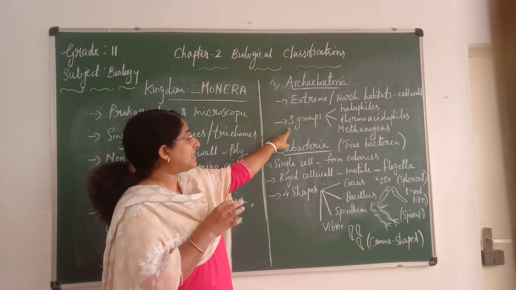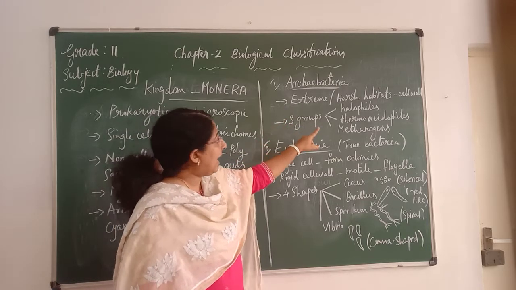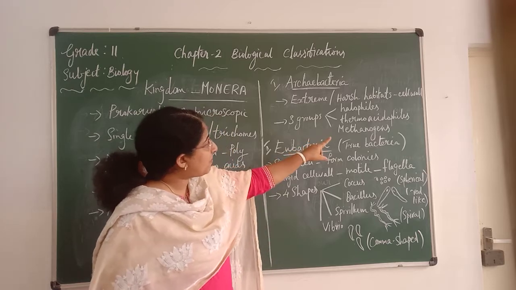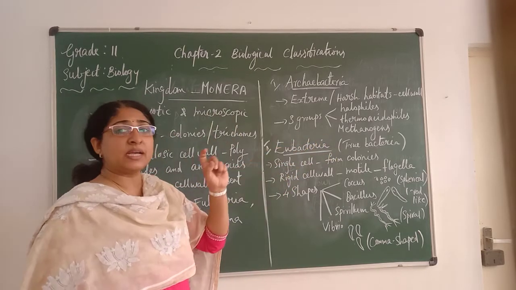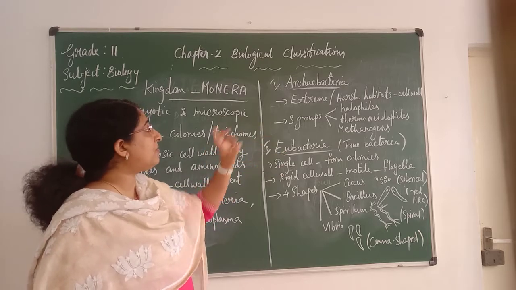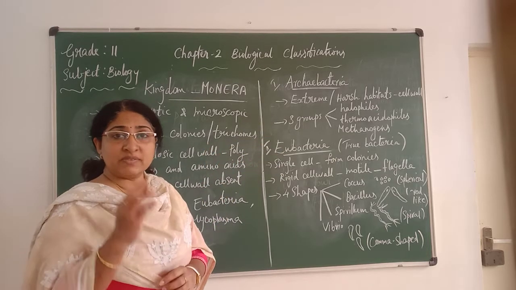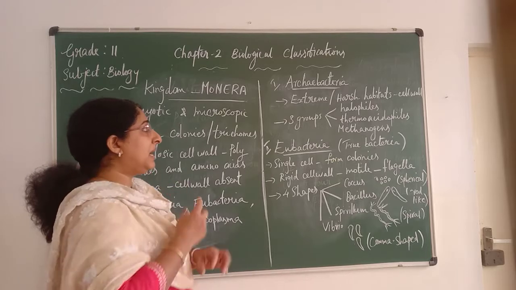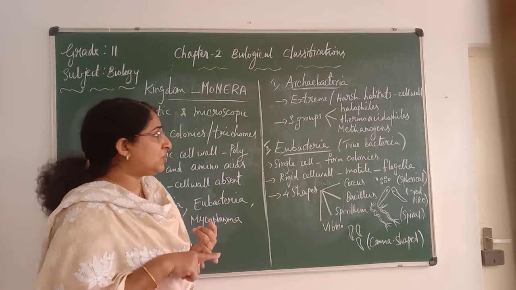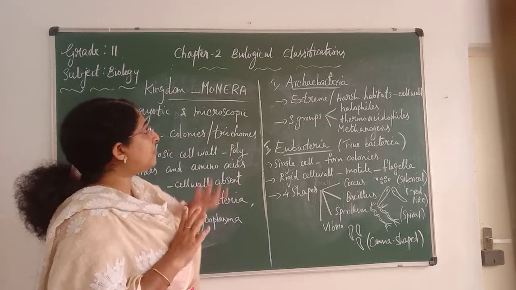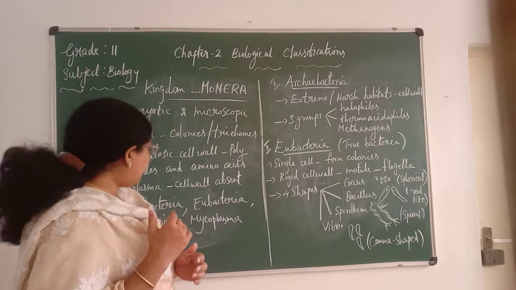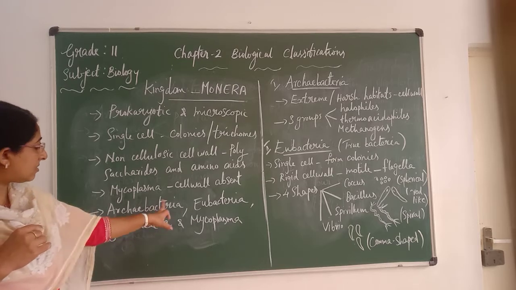There are 3 groups of Archaebacteria: halophiles, thermoacidophiles and methanogens. So which are the 3 groups of Archaebacteria? Halophiles, thermoacidophiles and methanogens. With that, Archaebacteria is completed.